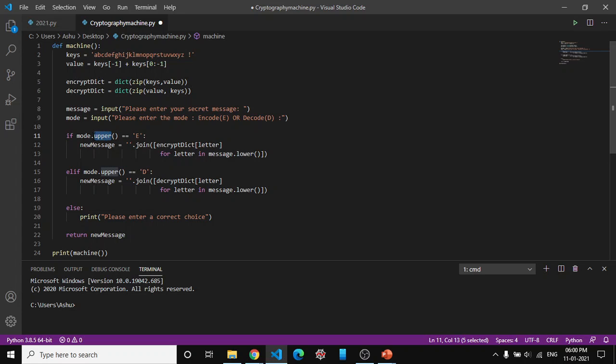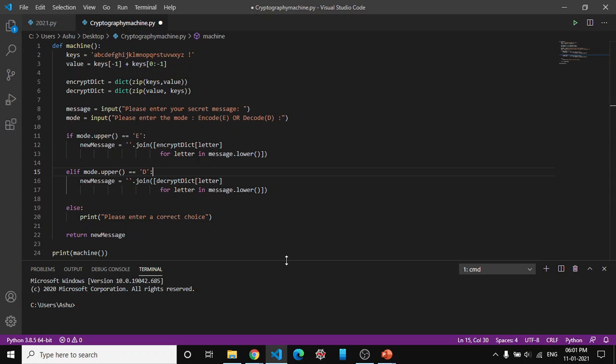That's why we used the mode.upper function. Same goes for the decryption. If we press D, it will decrypt. Now here the join function is used to concatenate the message.